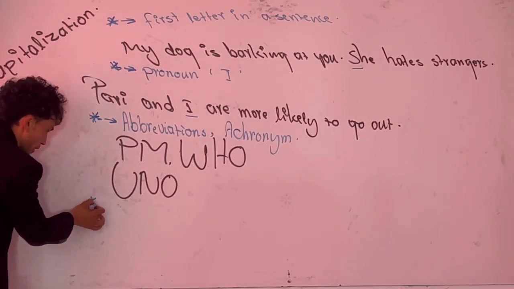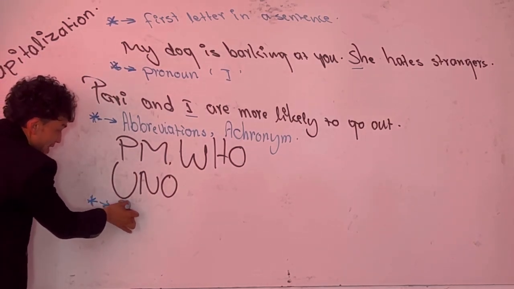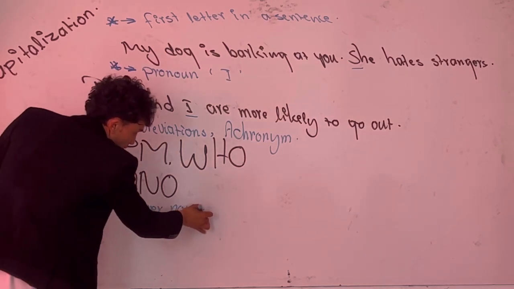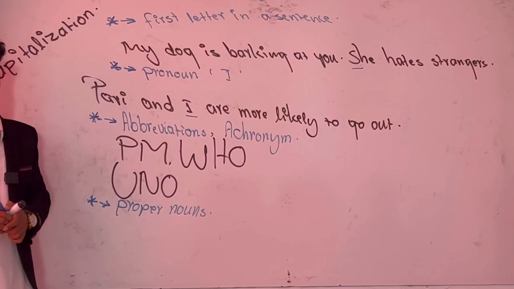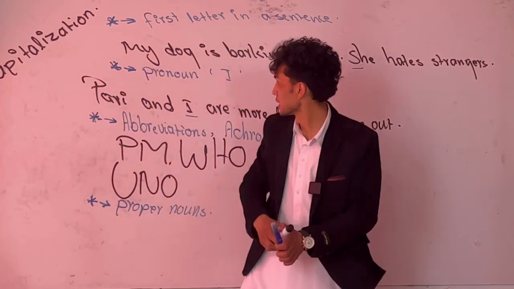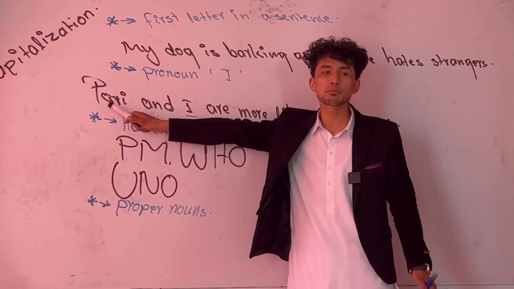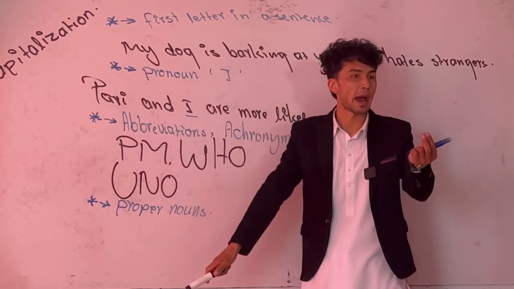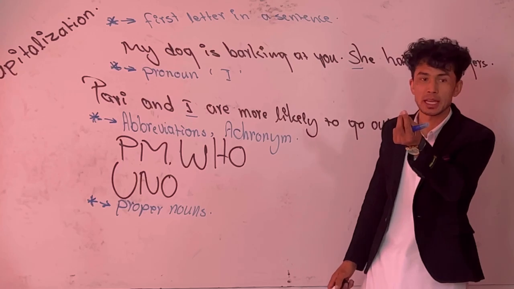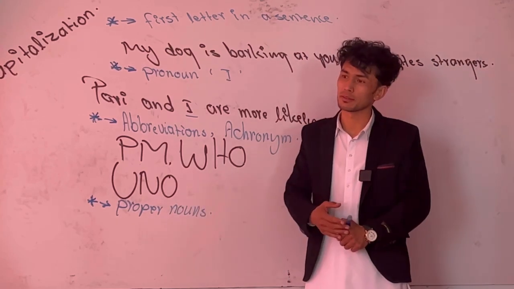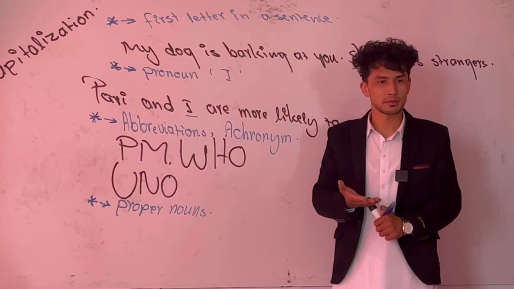And what is the fourth one? You tell me. Exactly. Proper nouns. All proper nouns. Start from yourself. You are proper. Look at Paris. Isn't P capitalized? P is capitalized here. Why? Paris is the name of a person. The name of a person is called what? Proper noun. Where do you live?